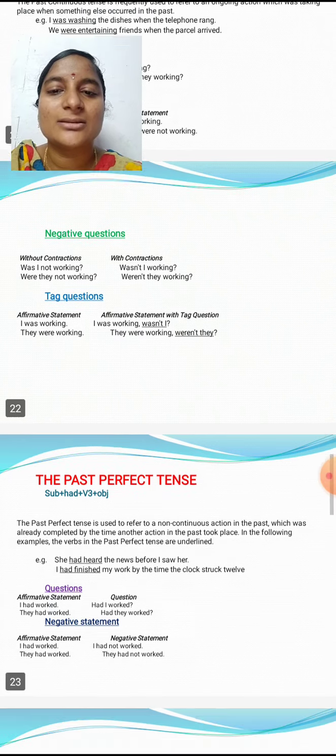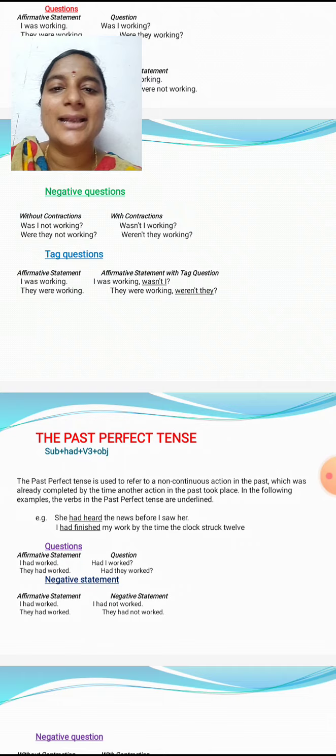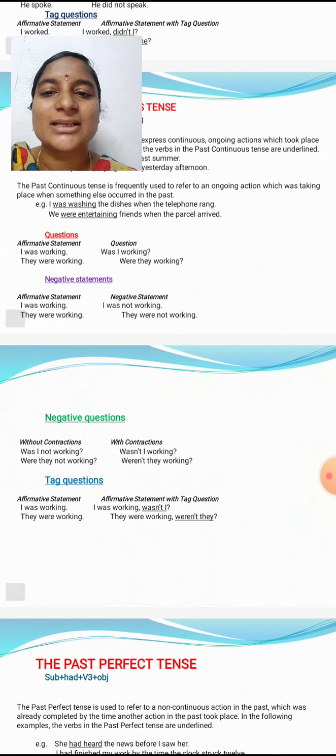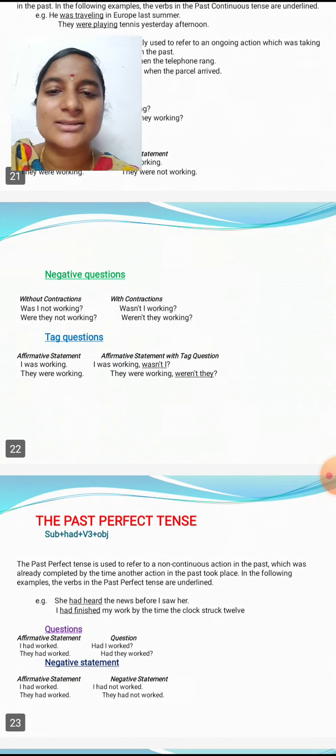Tag questions. So here the affirmative statement, I was working. So the affirmative statement with the tag question: I was working, wasn't I? They were working, weren't they? So these tag questions and negative questions, negative statements and questions are some examples of the past continuous tense.